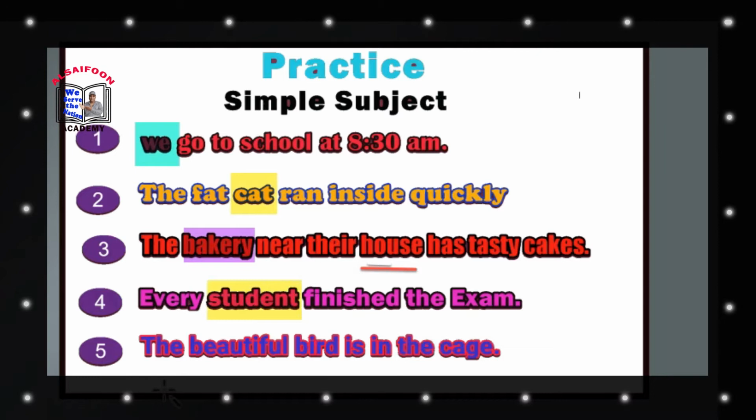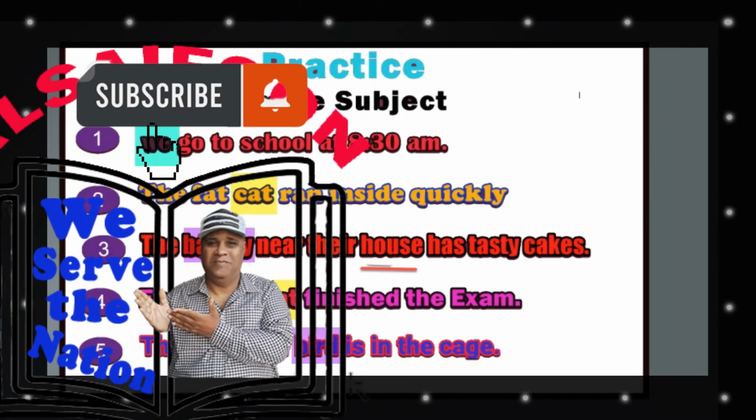In the next sentence, the beautiful bird is in the cage. What is the action in this sentence? Is in the cage, and who is doing the action? Bird. So bird will be our simple subject because it is one word and main word.